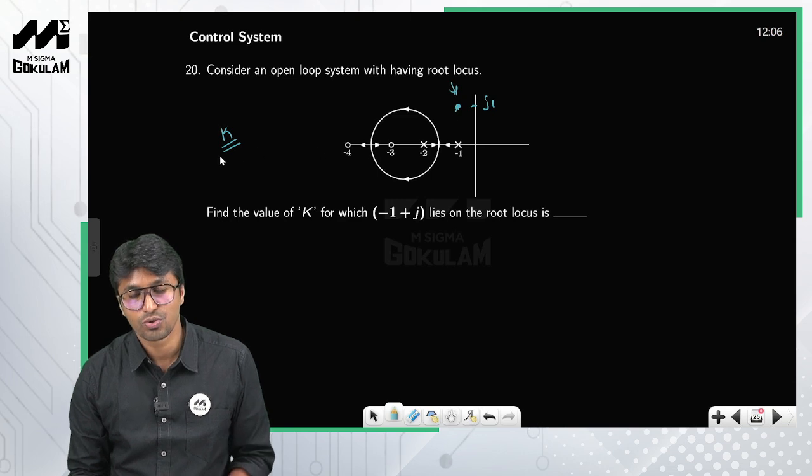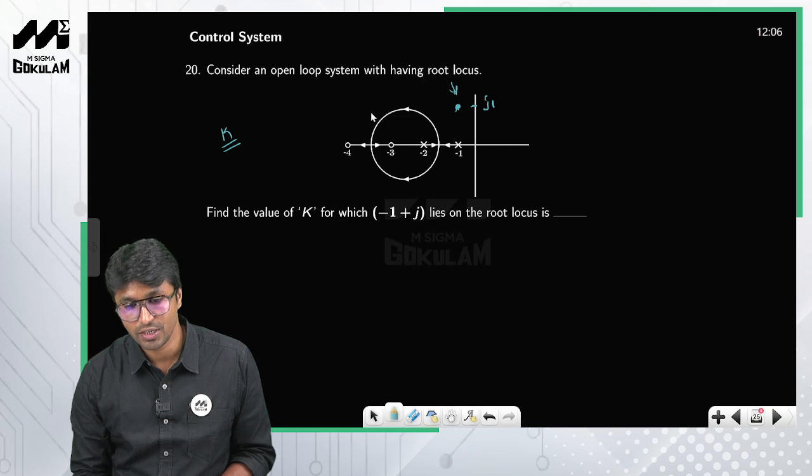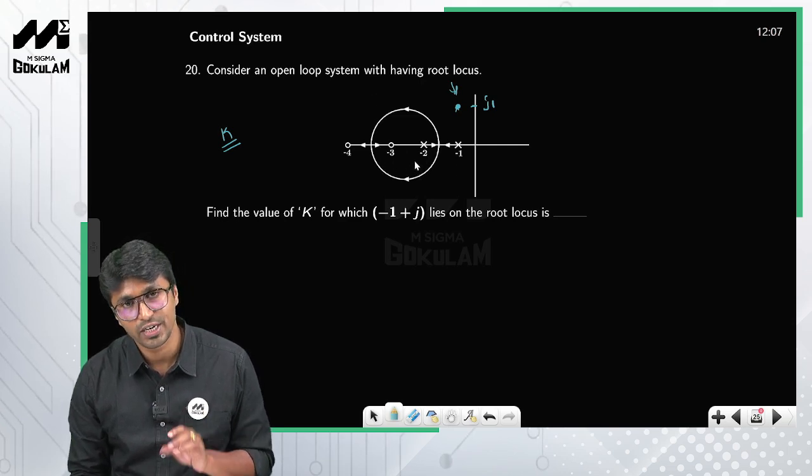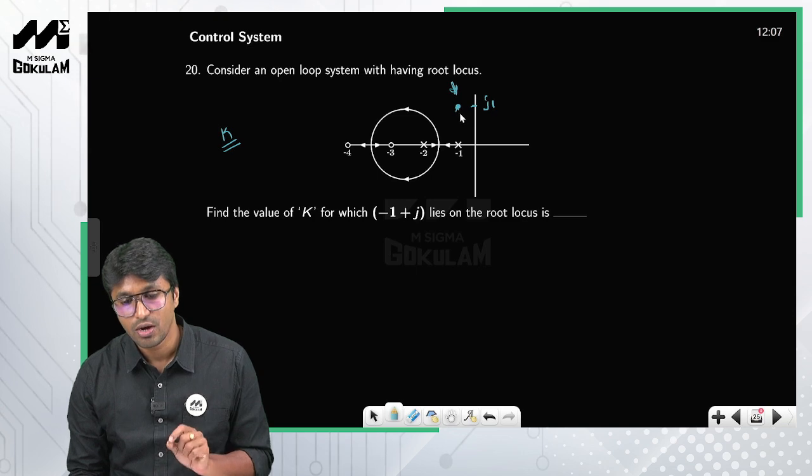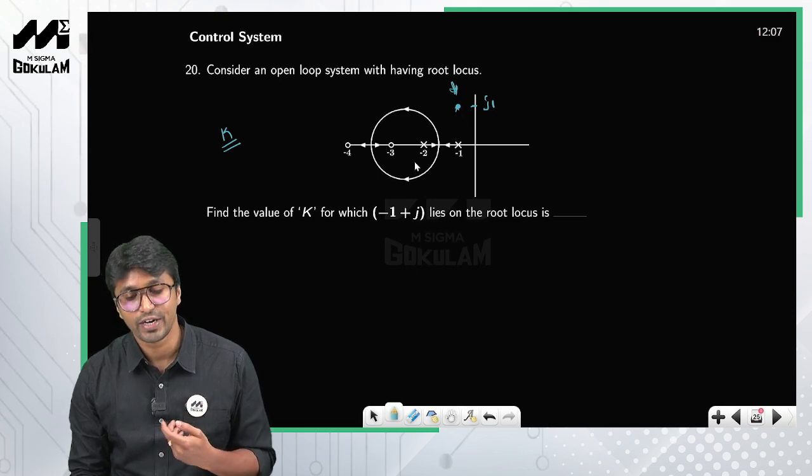So there is no value of k at which the root locus passes through this particular point, because you are given a system and the root locus of that particular system is already given to you, okay? And you can clearly see that this is a point at which they are asking you to find the value of k, right?